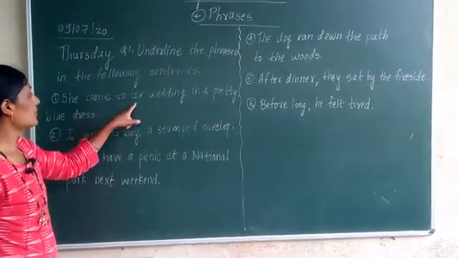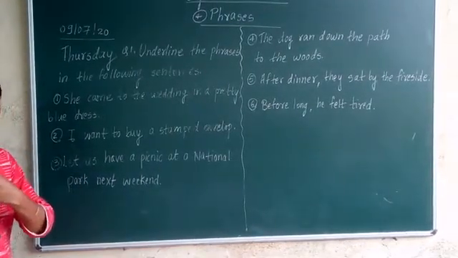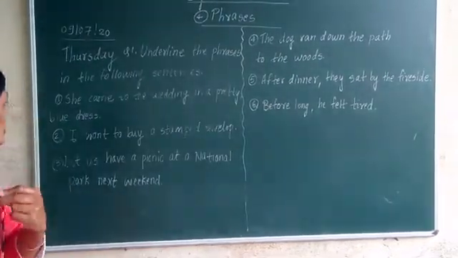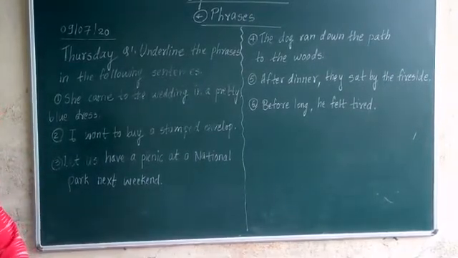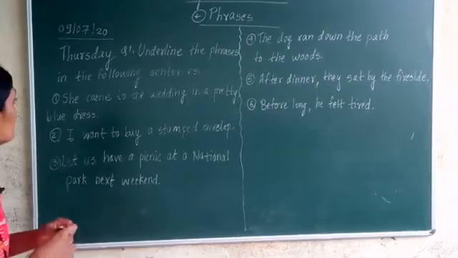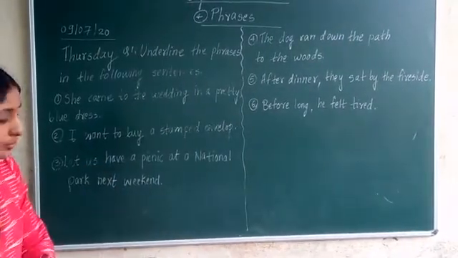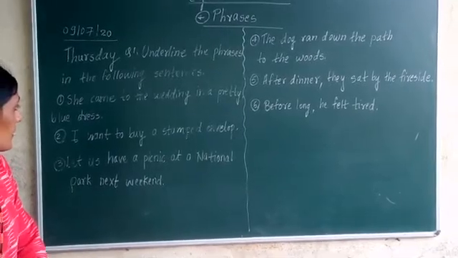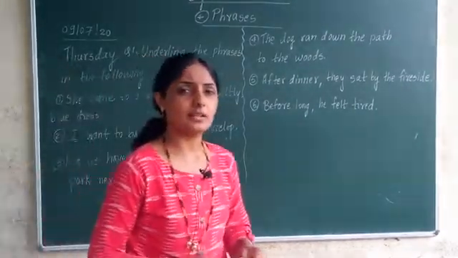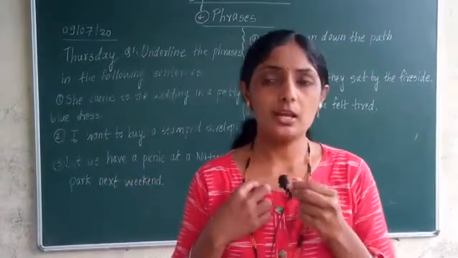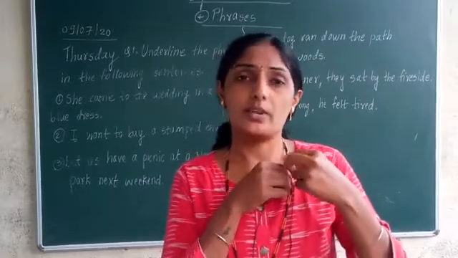Look here, now first sentence which is given over here is: She came to the party in a pretty blue dress. What is first sentence? She came to the party in a pretty blue dress. Who came to party in a pretty blue dress? Can you see over here? She. She means who? Somebody, person, correct or not? It can be somebody, person. She came to the party in a pretty blue dress.